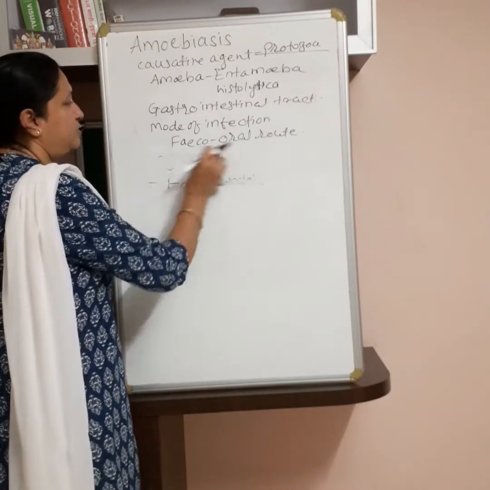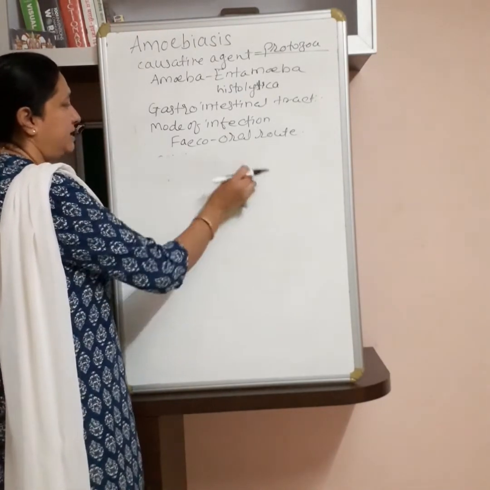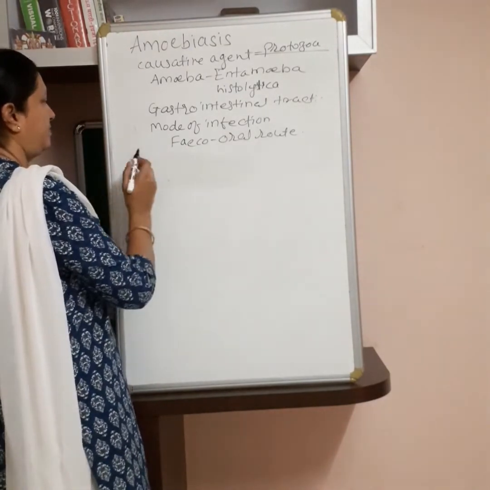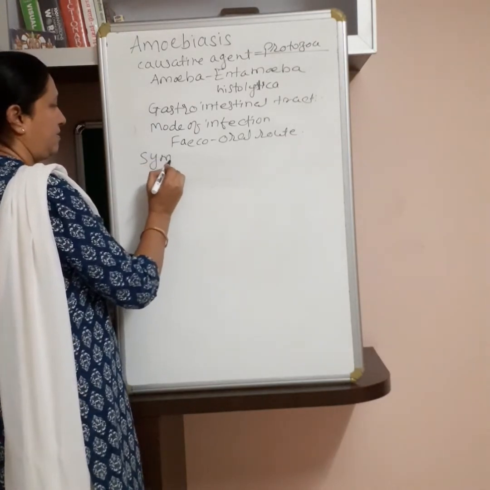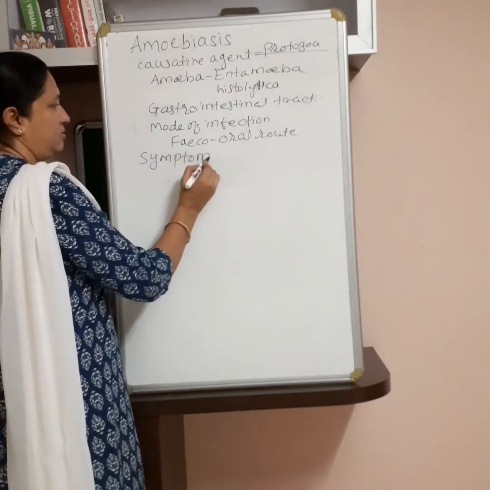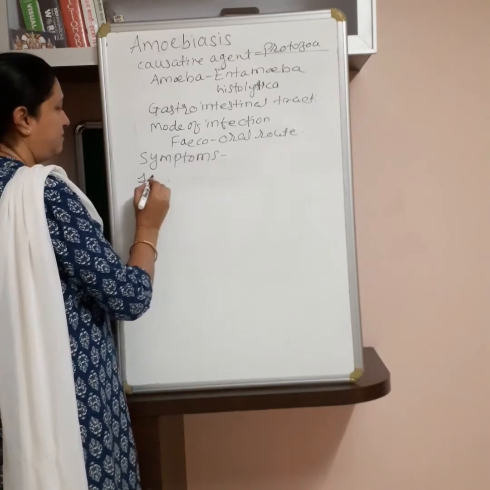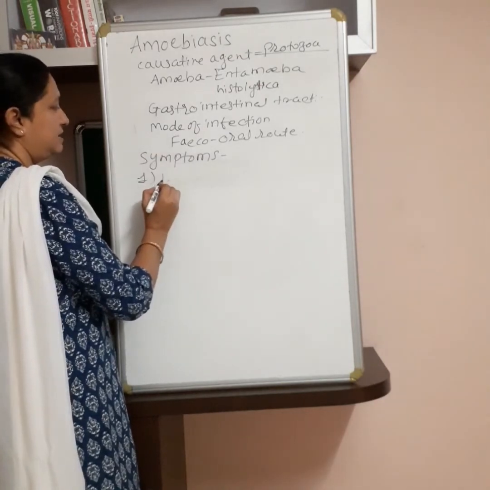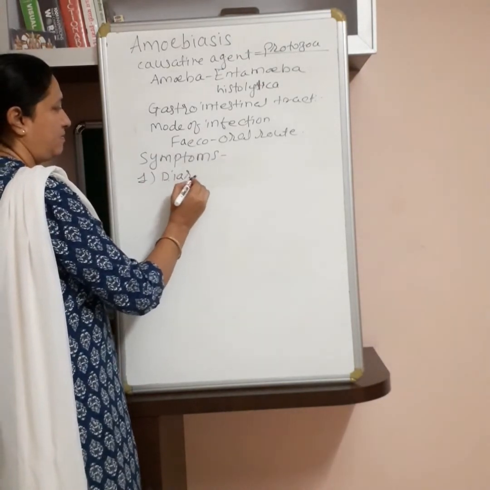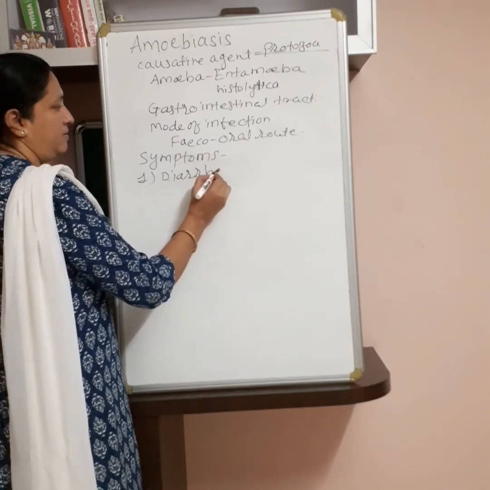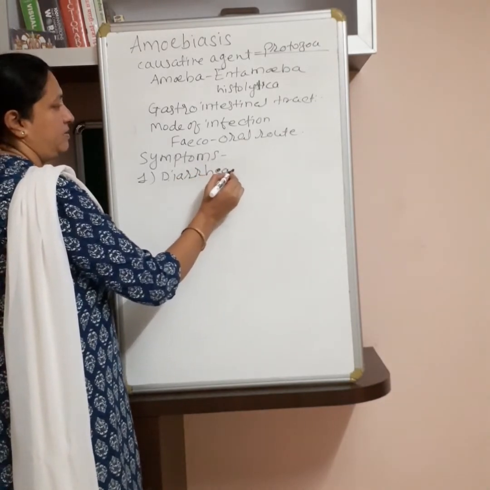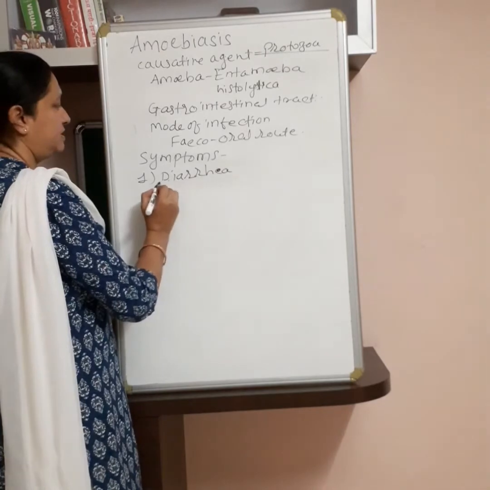Now see the symptoms of amoebiasis, or amoebic dysentery. The first symptom is diarrhea.